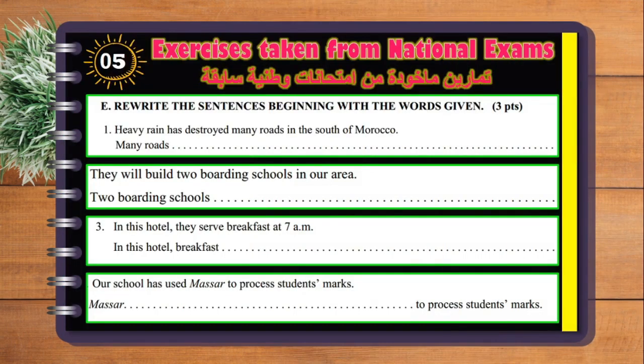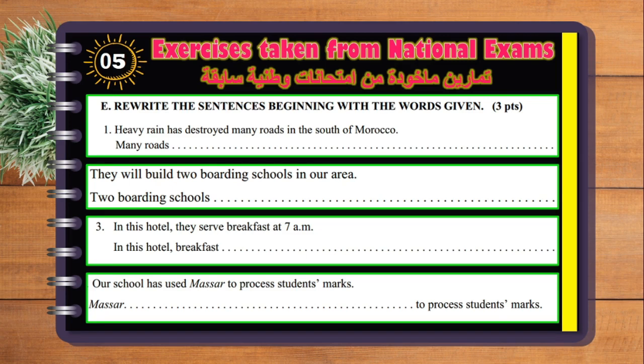Now we shall move to some exercises, some examples that I took from previous national exams. In these examples, we're required to rewrite the sentences beginning with the words given. When they say beginning with the words given, they are giving a word, which is the object. When they start with the object of the sentence, it means you are asked to apply the passive voice rule. So let's go for the first one.